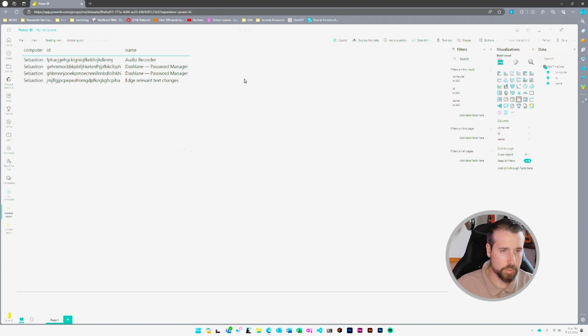And if we push this through Intune's PowerShell script tool, we can send this to all of our managed computers, and it will run, and all of the computers will send all of the extensions used, no matter what profile, back to our data set here. And at that point, we have a data set to work with to see if we want to allow these extensions or block these extensions. So just a cool tool.